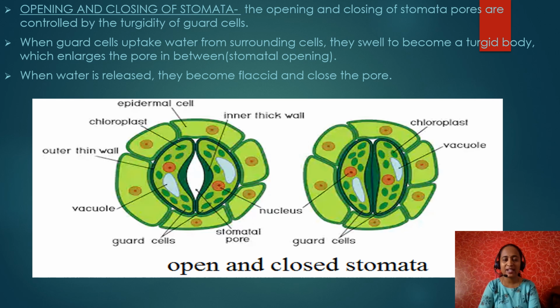When guard cells take up water from the surrounding cells, usually the surrounding cells give water to the guard cells, they swell to become turgid, which enlarges the pore in between. This pore is nothing but the stomatal opening. You can see in the first picture, exactly at the center, the opening is called the stomatal pore. Why is it open? Guard cells absorb water from the surrounding cells and become turgid, and it makes the pore.